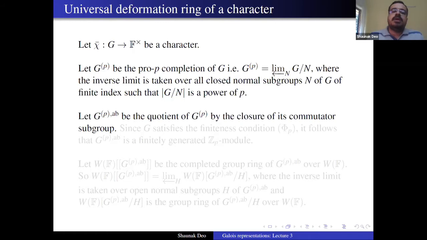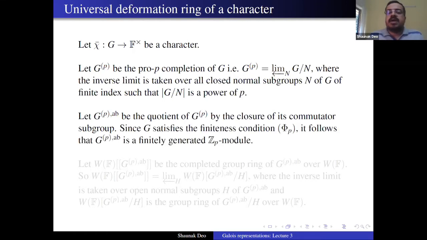And then we denote by G_p^ab the quotient of G_p by the closure of its commutator subgroup. So it's like the continuous abelian quotient. You don't go modulo just the commutator, but the closure of its commutator. And because of the finiteness condition Φ_p that G satisfies, it follows that G_p^ab is a finitely generated Z_p-module. Because the condition Φ_p says that there are only finitely many homomorphisms from G to F_p. And any such homomorphism has to factor through this quotient, because you're mapping into a p-group, which is abelian. So it has to factor through the pro-p completion, and through its abelianization.